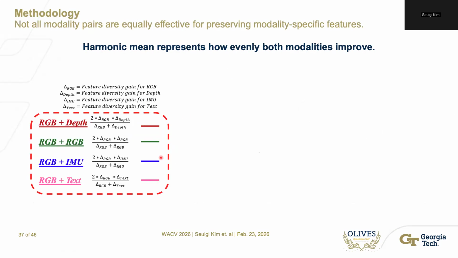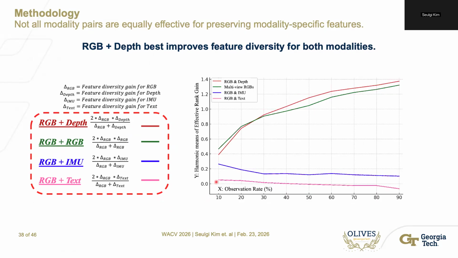To consider this mutual gain for both modalities, we adopt the harmonic mean, because the harmonic mean examines how evenly both modalities improve their feature diversity, as we discussed on the left side. On the right side, we plot all harmonic mean calculations for four modality pairs for different video observation rates. We can conclude that the RGB plus depth pair best improves representational diversity for both modalities in all observation rates. So we adopted the RGB plus depth modality pair for our experiment.